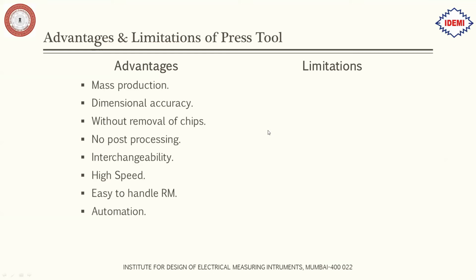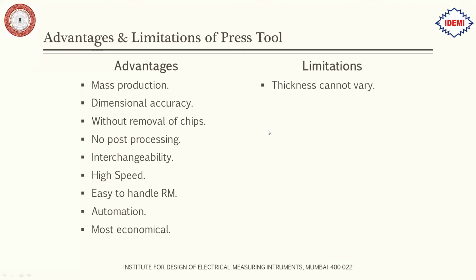Then automation: you can automate the whole process, from feeding the strip to the end product, everything can be automated. Most economical: the cost per piece is much lower compared to other processes like casting and plastic, where your cost per piece is high, but in press tools it is very low.